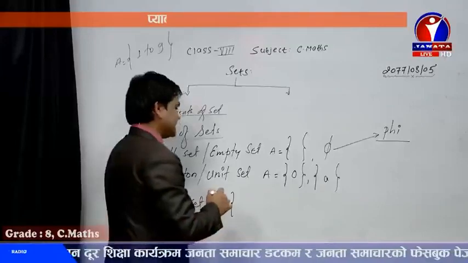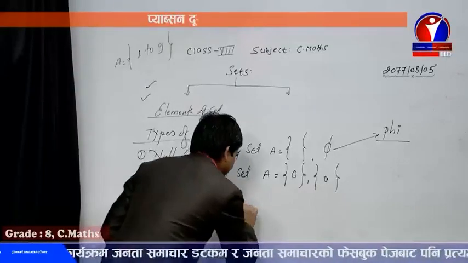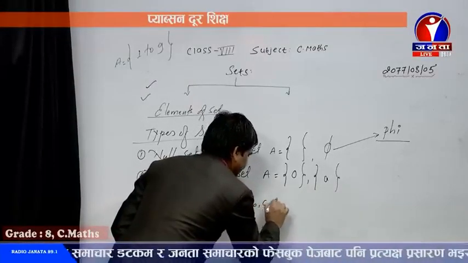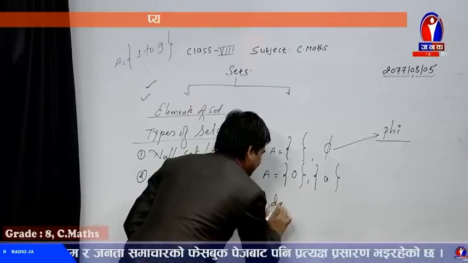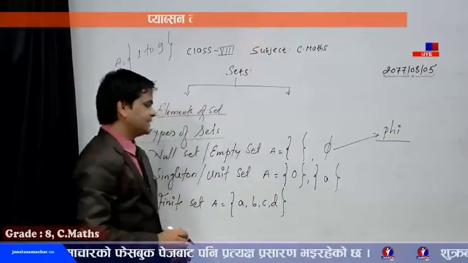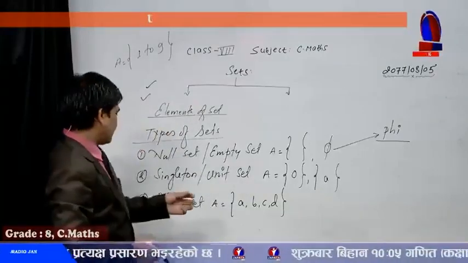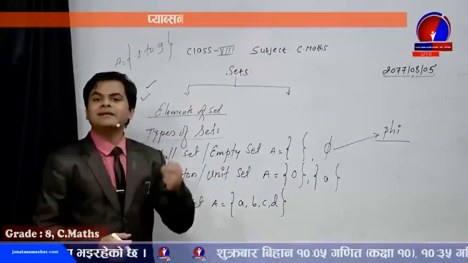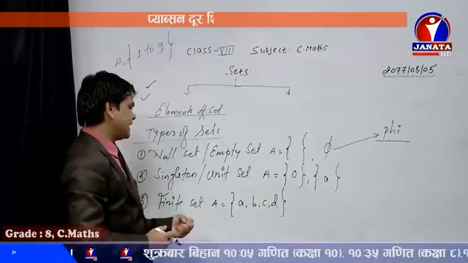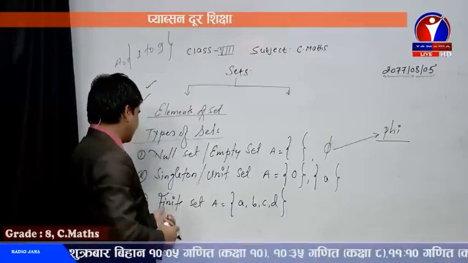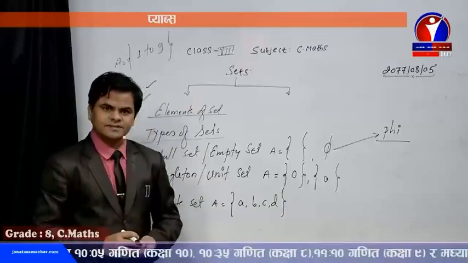For example, A, B, C, D, and the last one is fixed. So this type of set is known as a finite set. That means a set having certain fixed elements inside the curly bracket is known as a finite set.